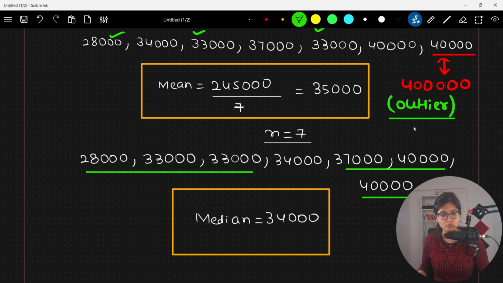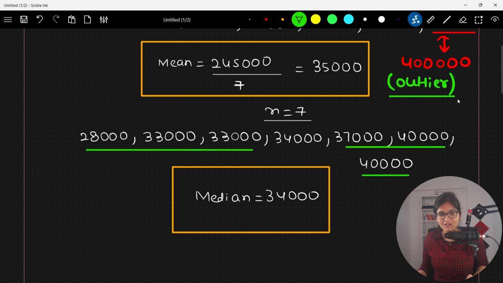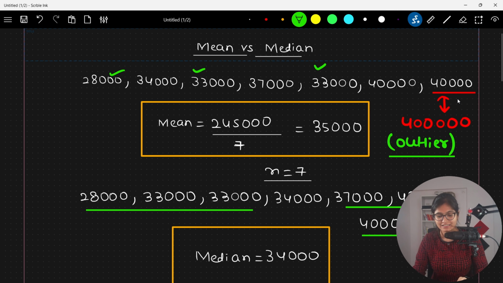Now I'll again find the mean and median for this changed value. So what is the mean now? I'll add these numbers again. My numbers are 28,000 plus 34,000.